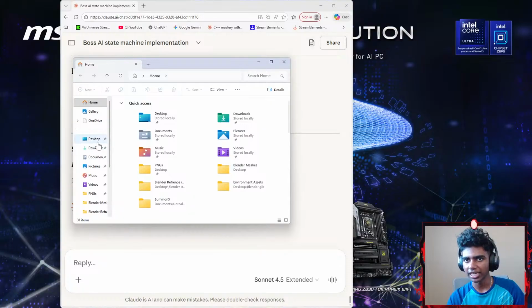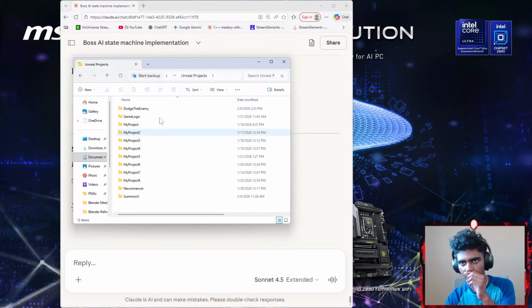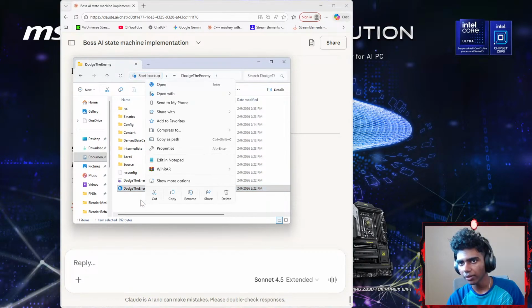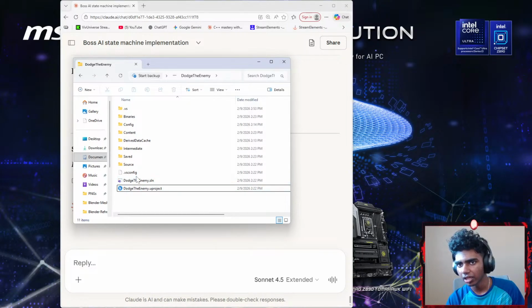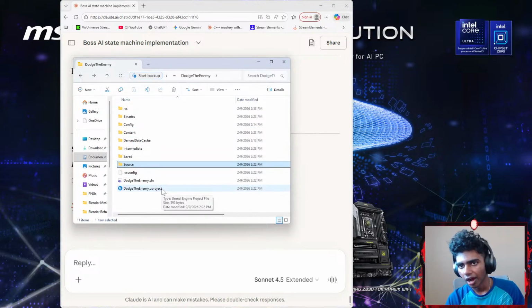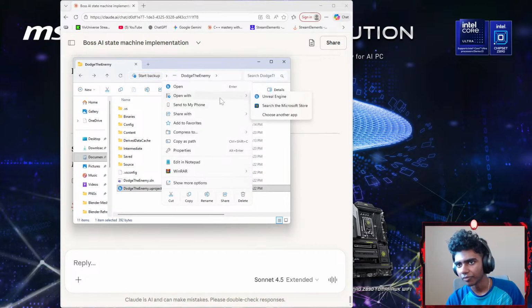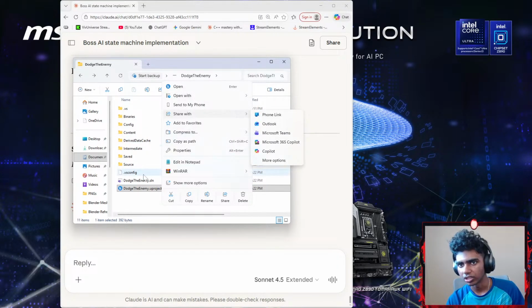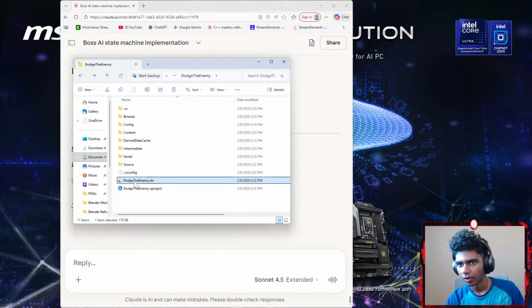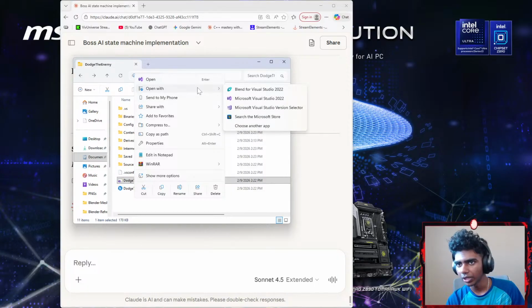I learned this yesterday. I'm gonna open my documents, go to Unreal Engine, go to DodgeTheEnemy. I'm gonna right click my uproject here. Okay, I don't think it's uproject. I think it's something like config or source. Maybe it might be my uproject. I'm gonna go with open with. There's compress, there's share with, so it's not this. But if I go with config here, there should be something like generate. Let's see, open with Microsoft.